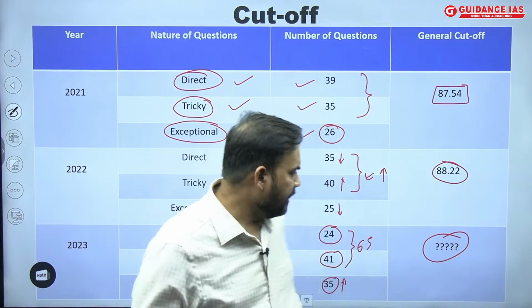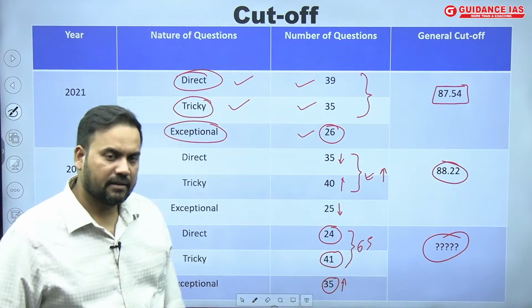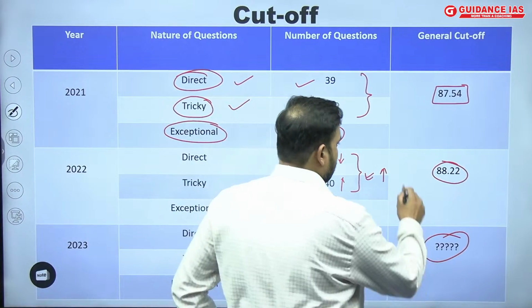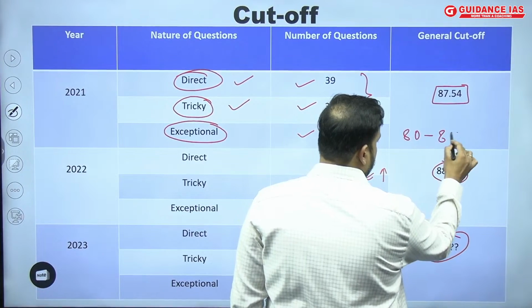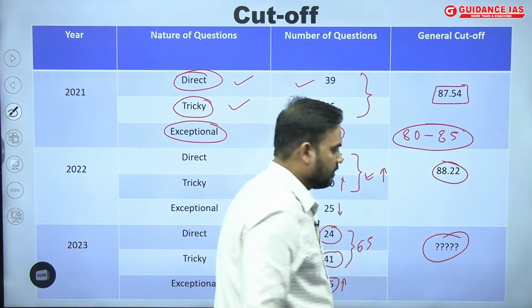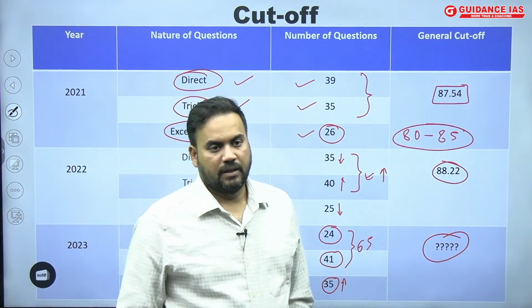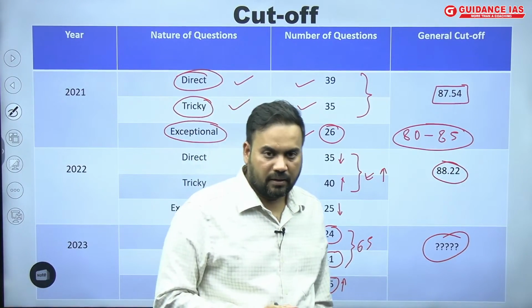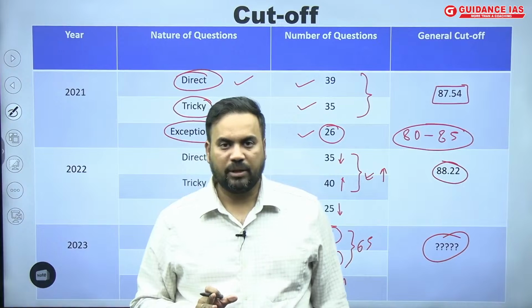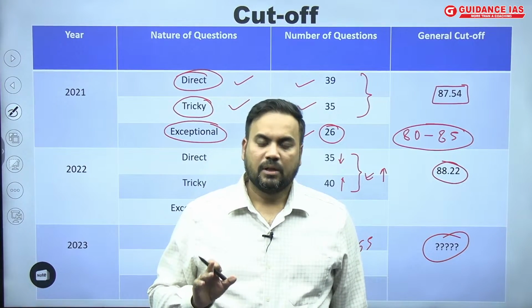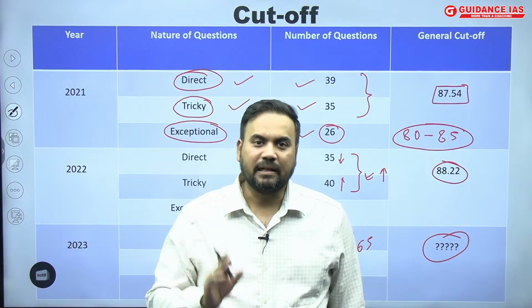So going just by these figures, we can say that the cutoff should be between 80 to 85 this year. If I add further uncertainties, like you might have seen the CSAT paper, the CSAT paper was one of the toughest papers asked till date.